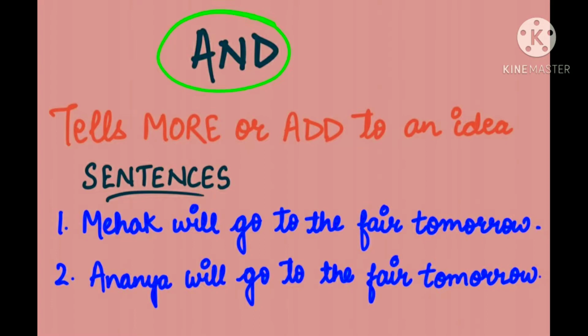Now, if you look at this, and, we use and to add to an idea or it tells more about something. So, these are the sentences. First is Mehak will go to the fair tomorrow. Second sentence is Ananya will go to the fair tomorrow. Now, to join these two sentences, we'll have to use and conjunction. Okay, so this is the linking word, or we can say this is the connecting word that we will use in these sentences. Now, let's see how we will use that.